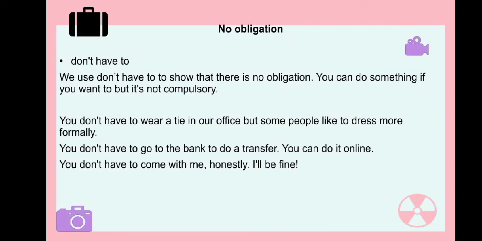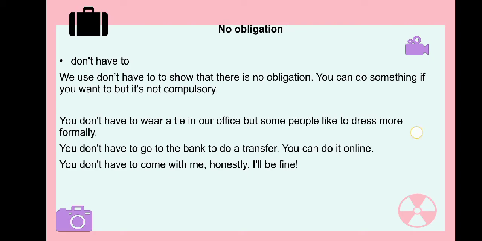No obligation. Don't have to. We use don't have to to show that there is no obligation. You can do something if you want to, but it's not compulsory. You don't have to wear a tie in your office, but some people like to dress more formally. You don't have to go to the bank to do a transfer. You can do it online. You don't have to come with me.